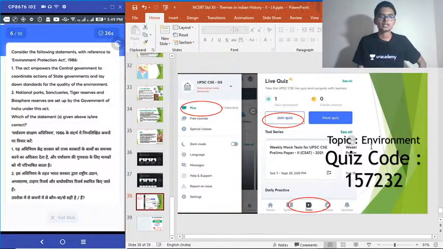Question number 6. Consider the following statements with reference to Environment Protection Act 1986. 1. Act empowers the central government to coordinate actions of state governments and lay down standards for the quality of environment. 2. National parks, sanctuaries, tiger reserves and biosphere reserves are set up by Government of India under this act. Choose the correct answer.